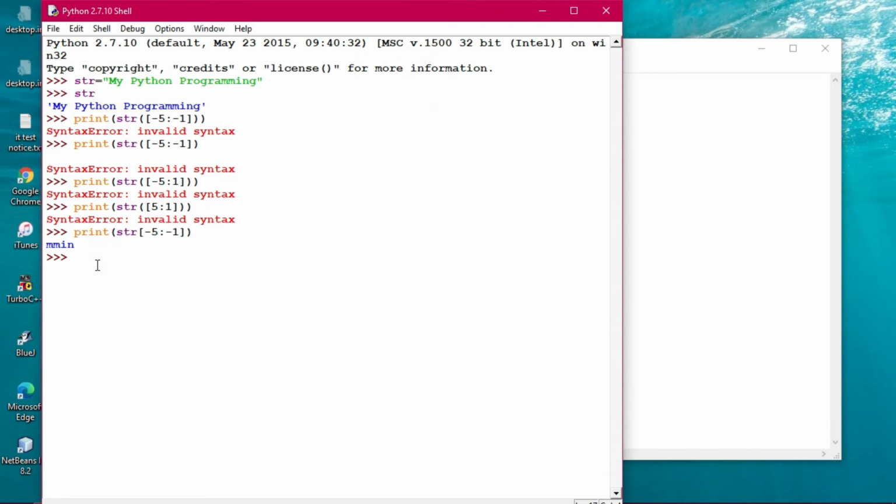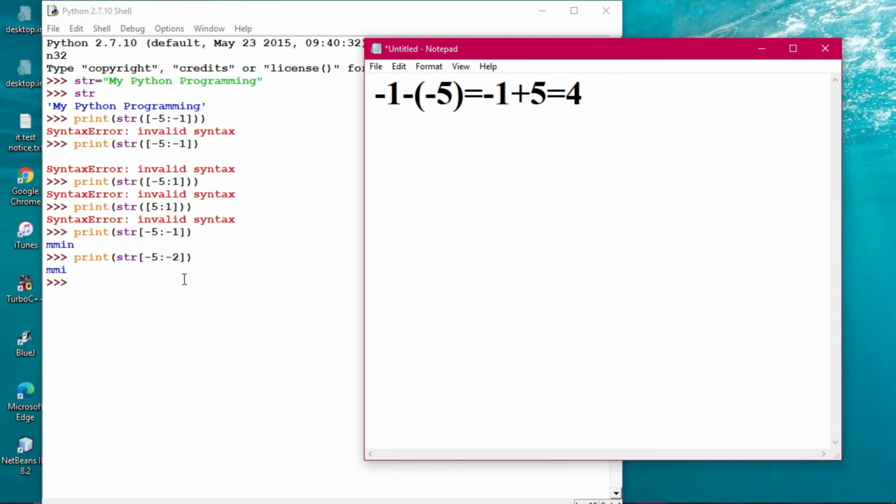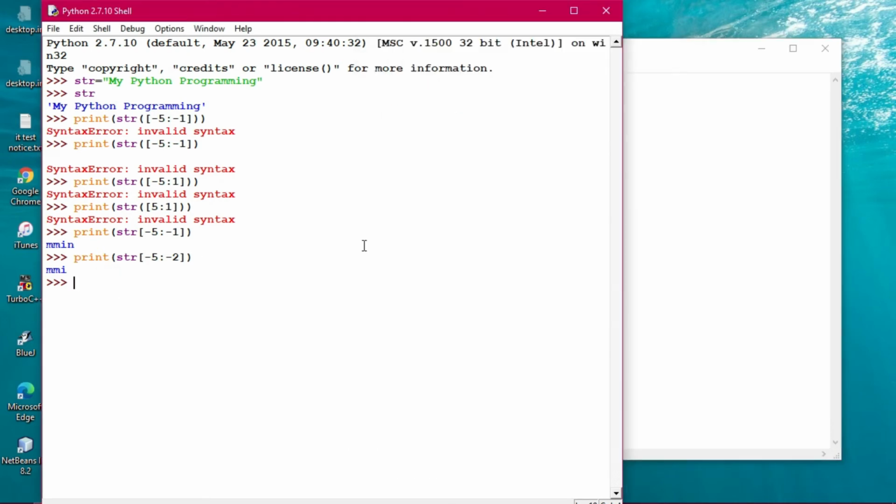That is the thing. So if you give the same thing, print, then str, then brackets, sorry, -5 to -2, then you see one character will be reduced. Okay, MMI has come. So that is clearly shown here. So this -2 is the final one, actually, from final to initial has to be subtracted. Okay, so there are several things here.